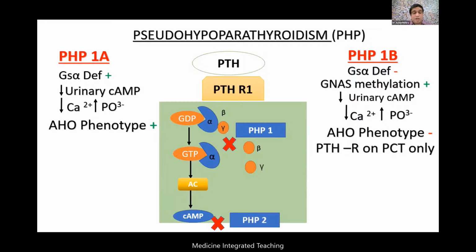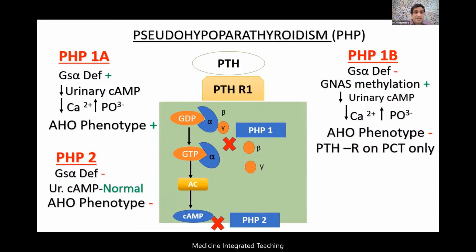Now there's another problem where the cyclic AMP doesn't really show its final effect. That is known as pseudohypoparathyroidism type 2. Here the GNAS alpha deficiency is not there. Urinary cyclic AMP level is normal, but the final action of the cyclic AMP on the renal tubule or any other tissue is not there. The AHO phenotype is not seen in these patients because there's no problem on the bony cells.